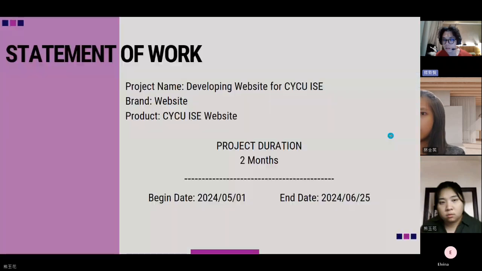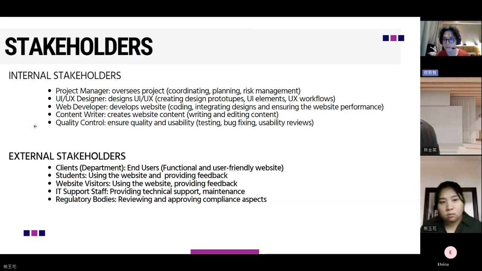External stakeholders consist of the department clients, students, website visitors, IT support staff, and the regulatory bodies.